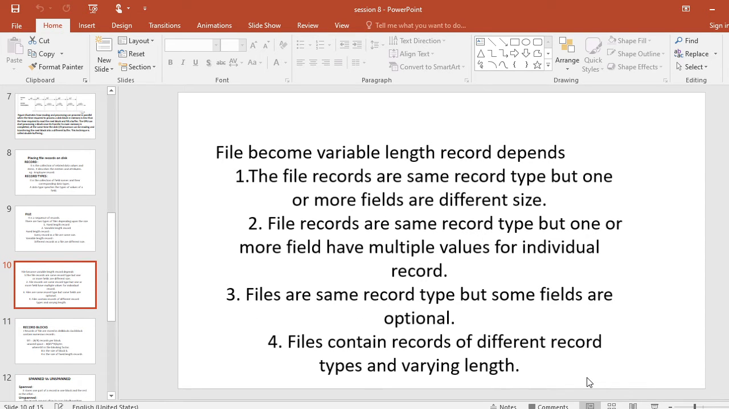A file becomes variable length records depending on these points. Point number 1, the file records are of the same record type, but one or more fields are of different size. Second point, the file records are of the same record type, but one or more fields have multiple values for individual records. Point number 3, the file records are of the same record type, but some fields are optional. Point number 4, the file contains records of different record types and varying length. These are the points under which a file becomes variable length records.